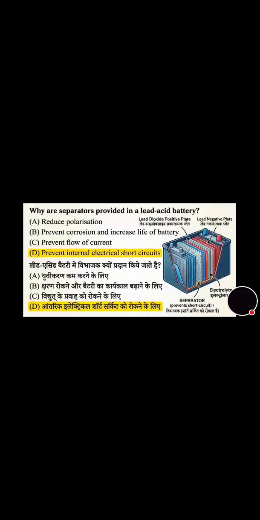Now move toward the next question. Why are the separators provided in a lead acid battery? And its correct answer is option D, that is prevent internal electrical short circuits.